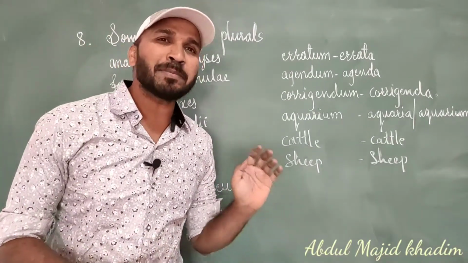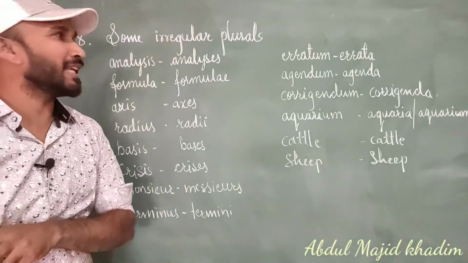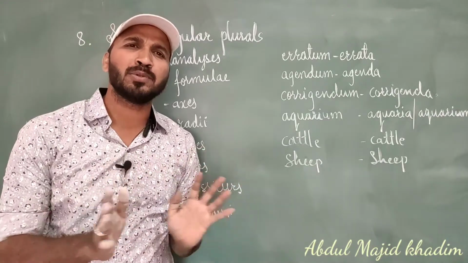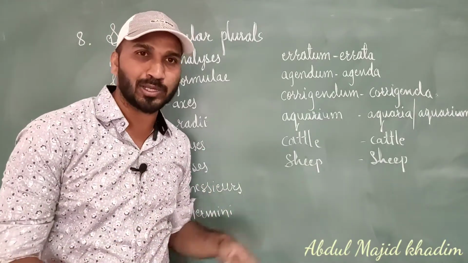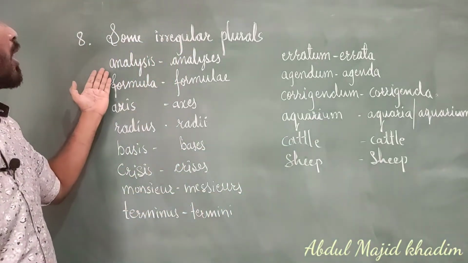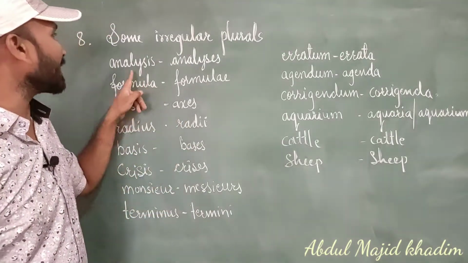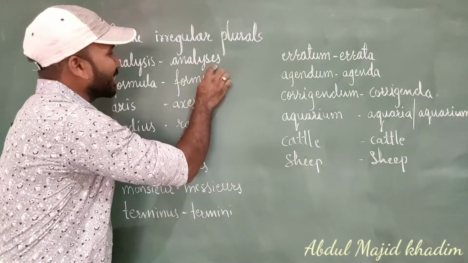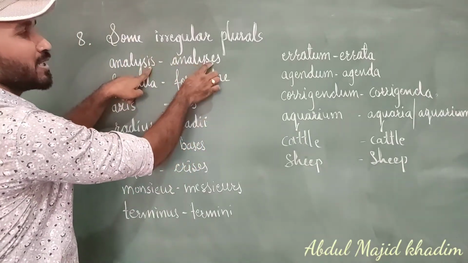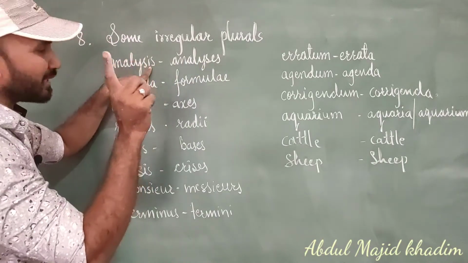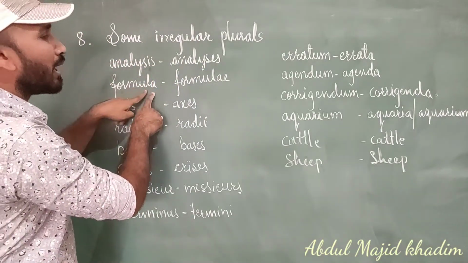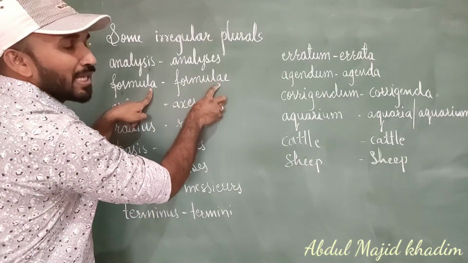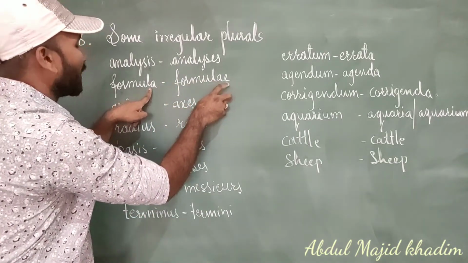Now we will see some irregular plurals. What is irregular? It means they won't follow any rules and conditions. These are called irregular plurals. For example, analysis, S-I-S, and its plural is analyses, S-E-S. The only difference is that 'i' changes to 'e'. Next, formula. Formula changes to plural by writing formulae, A-E.